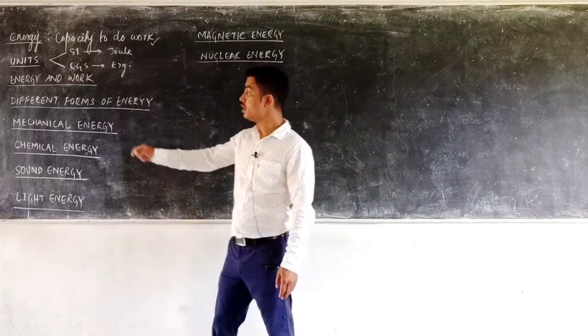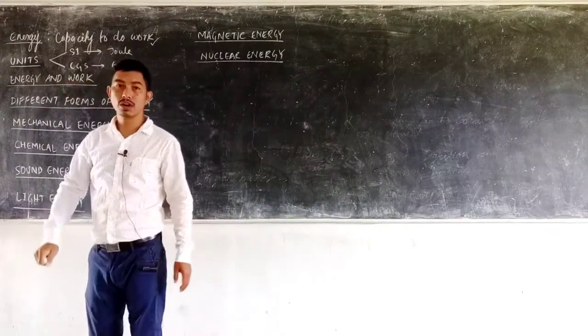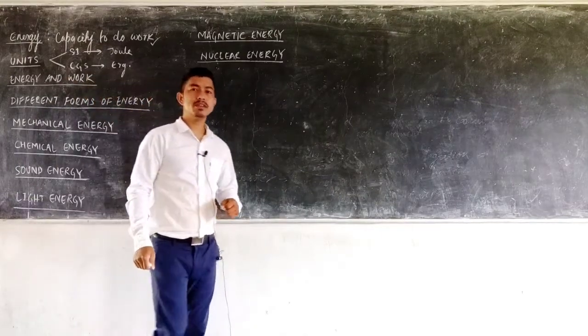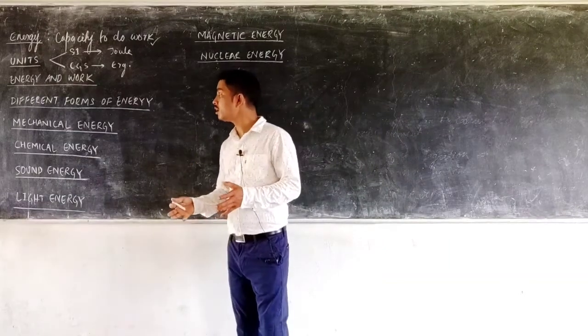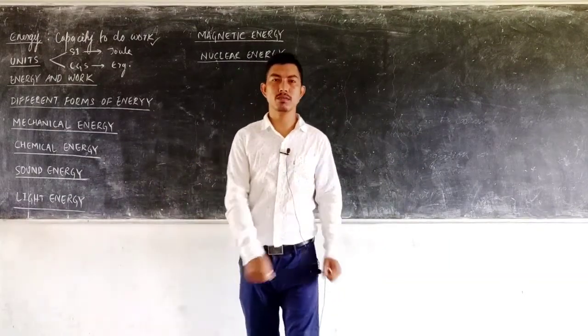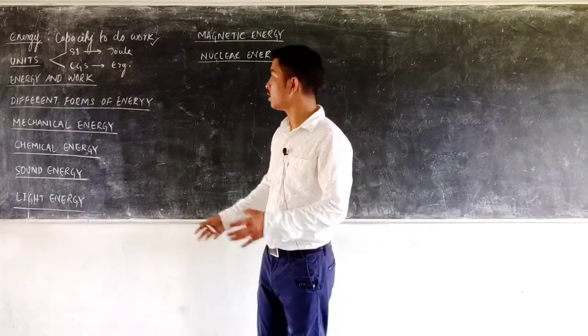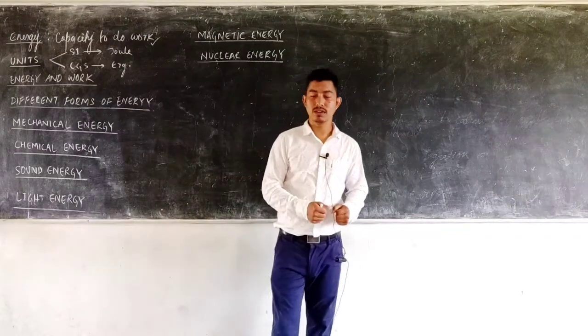The next topic we are going to discuss is how energy is related to work. Energy means the capacity of a body to do work. Whoever can do more work has more energy as well, and whoever does less work has less energy.